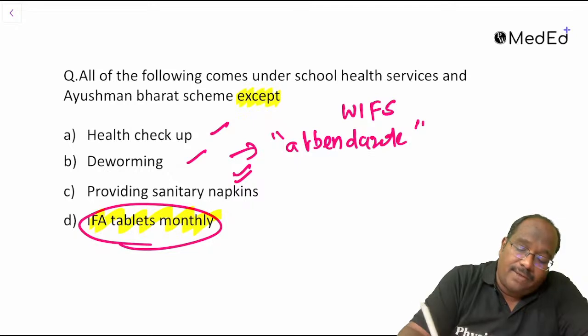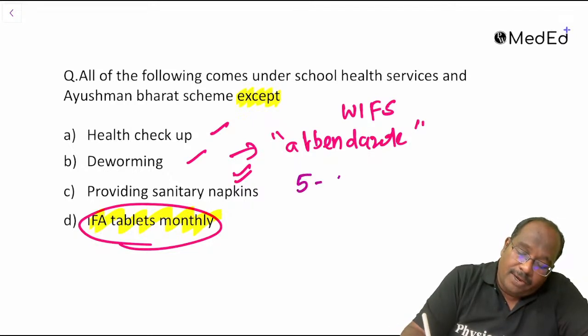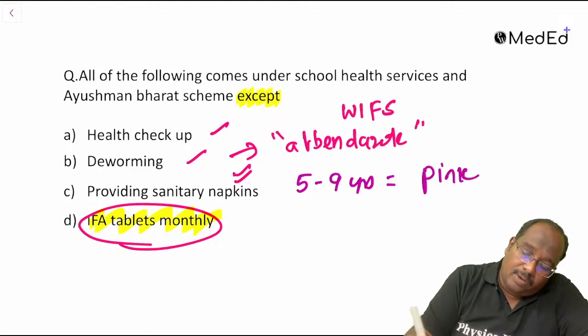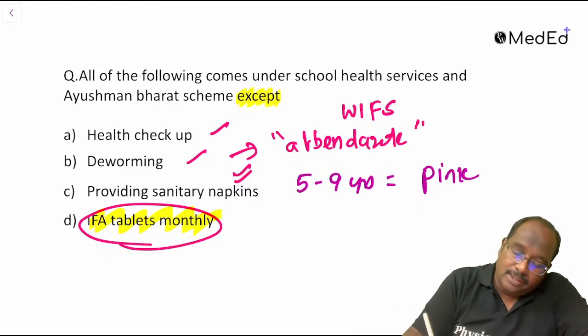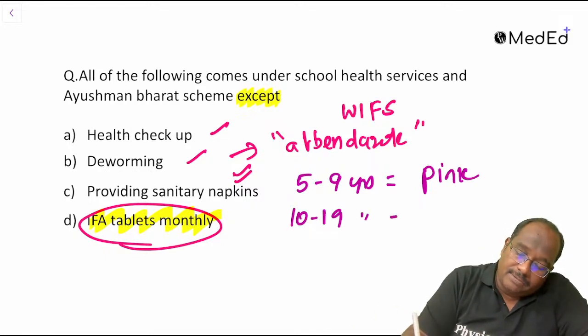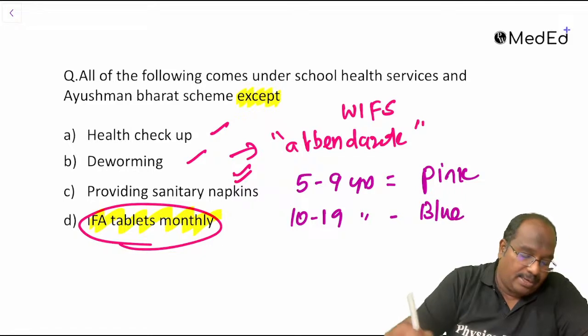We have various colored tablets. For 5 to 9 years, we have this pink color tablet under this Anemia Mukt Bharat. For 10 to 19 years, we have this blue color tablet.